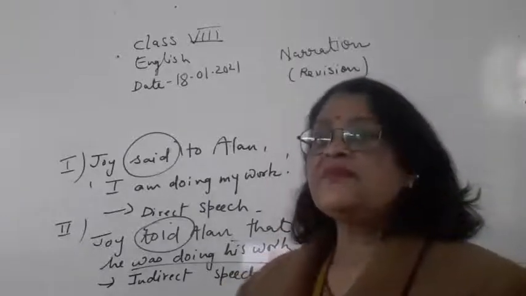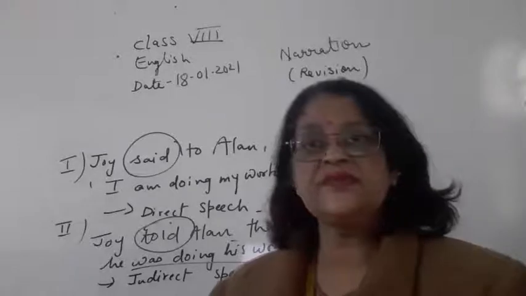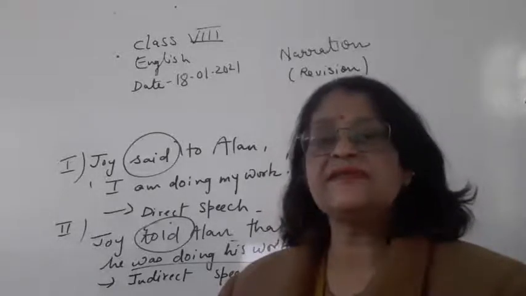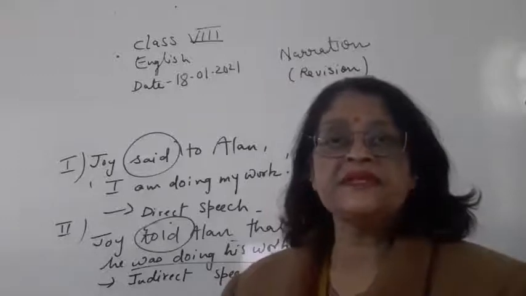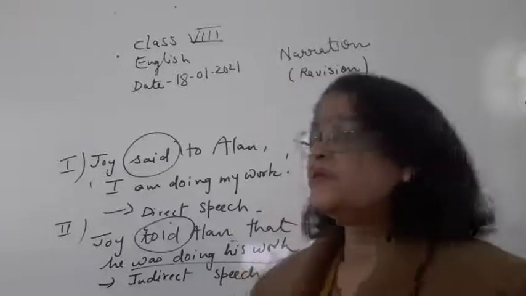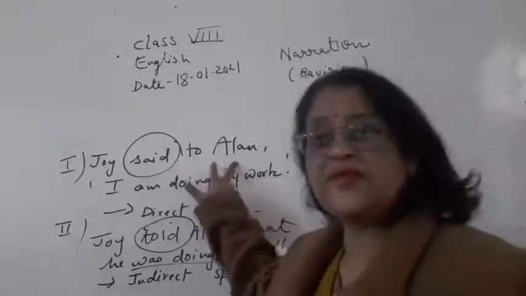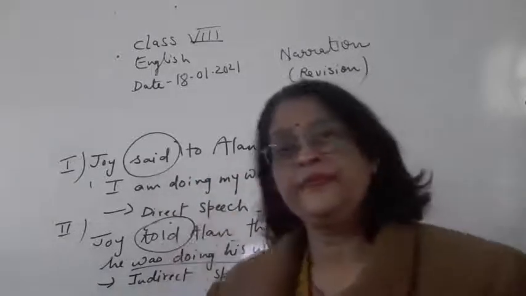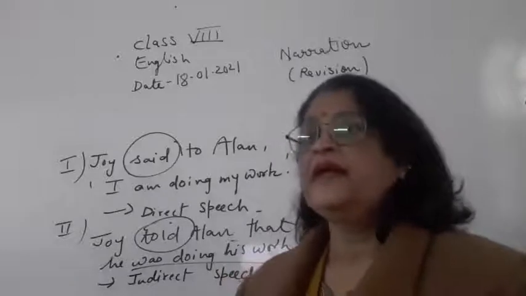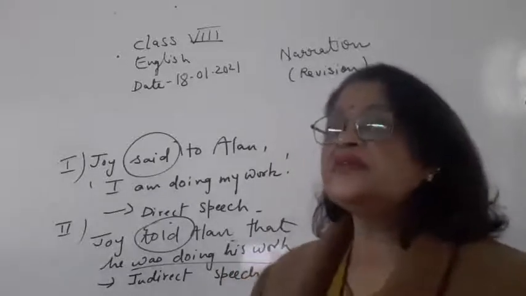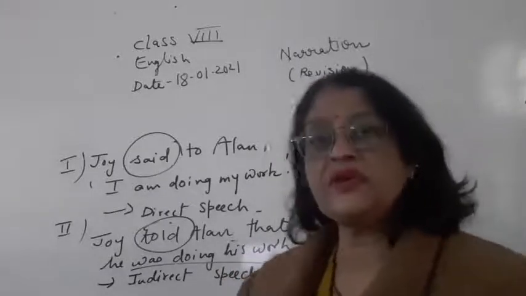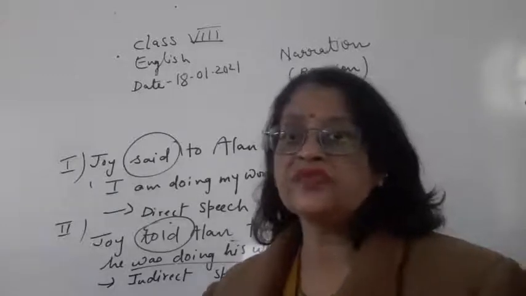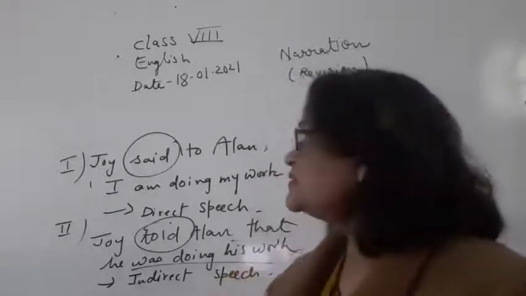If it would have been "tell" here, it would have changed into "says," then instead of "says," "tell" will be there. But this happens when an object is there in the reporting verb. Then this "said to" will change into "told." And if an object is not there, then "told" will not be there, only "said" will be there. So just try to understand this.